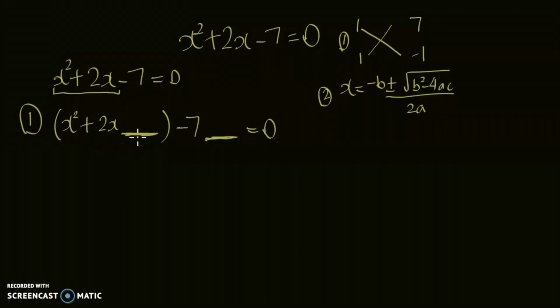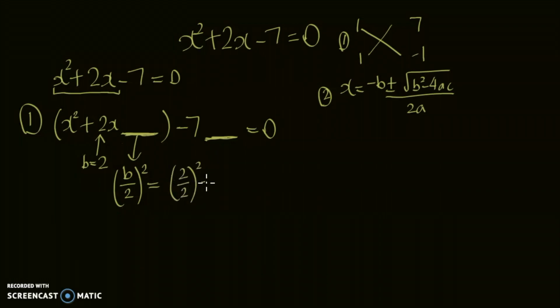The formula for finding this blank is the value of b, which is 2, divided by 2, so b over 2 squared. The value of b is 2. 2 over 2 squared, which is 1 squared, which is 1. So the value here is going to be plus 1.